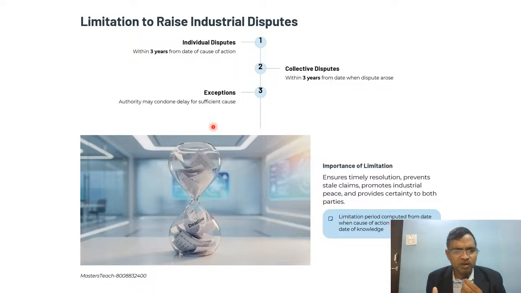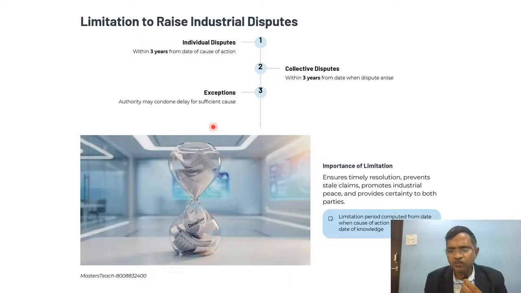These limitations ensure timely resolution, prevent stale claims, promote industrial peace, and provide certainty to both parties. The limitation period is computed from the date the cause of action arose, not from the date of knowledge.